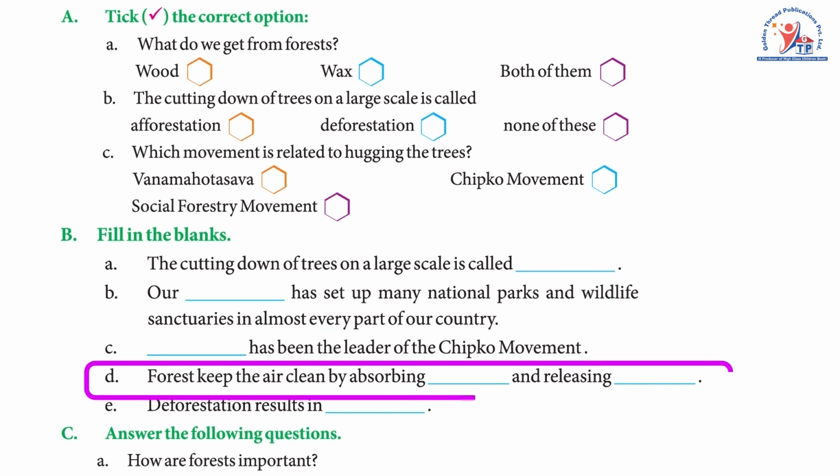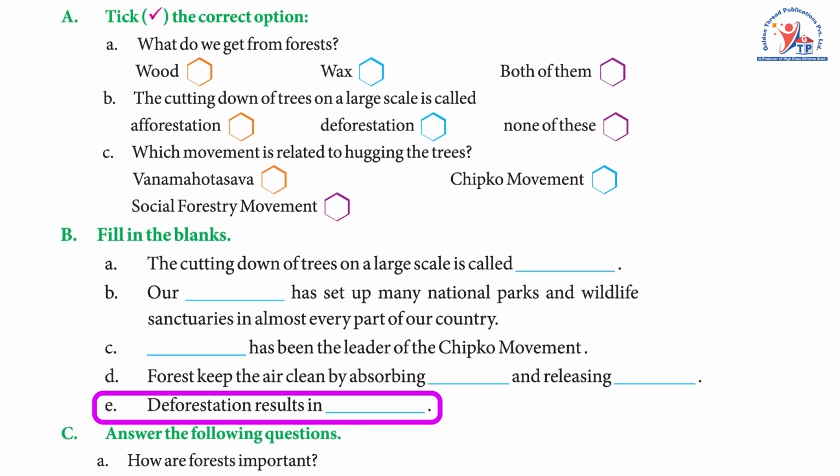D. Forests keep the air clean by absorbing dash and releasing dash. Answer: carbon dioxide, oxygen. E. Deforestation results in dash. Answer: climate change.